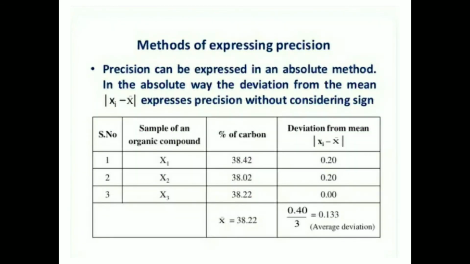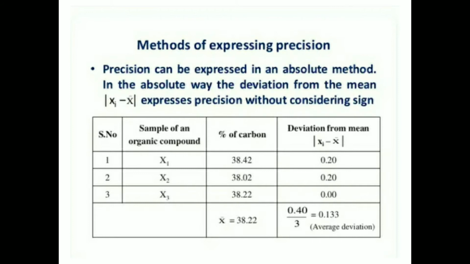Method of expressing precision. Precision can be expressed in an absolute method. In the absolute way, the deviation from the mean, xi minus x̄, expresses precision without considering sign.